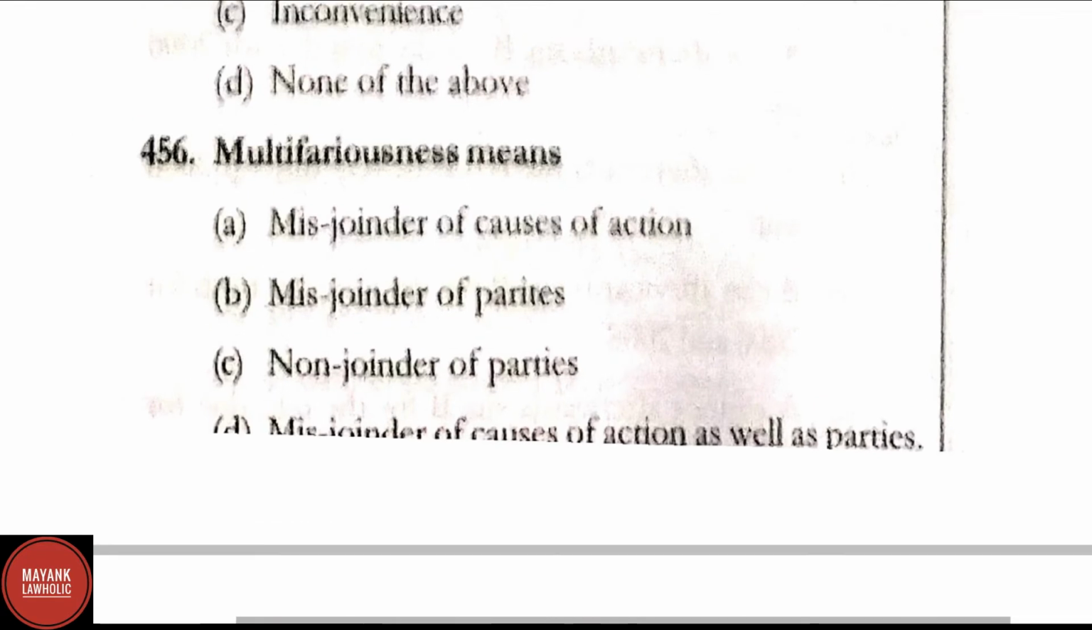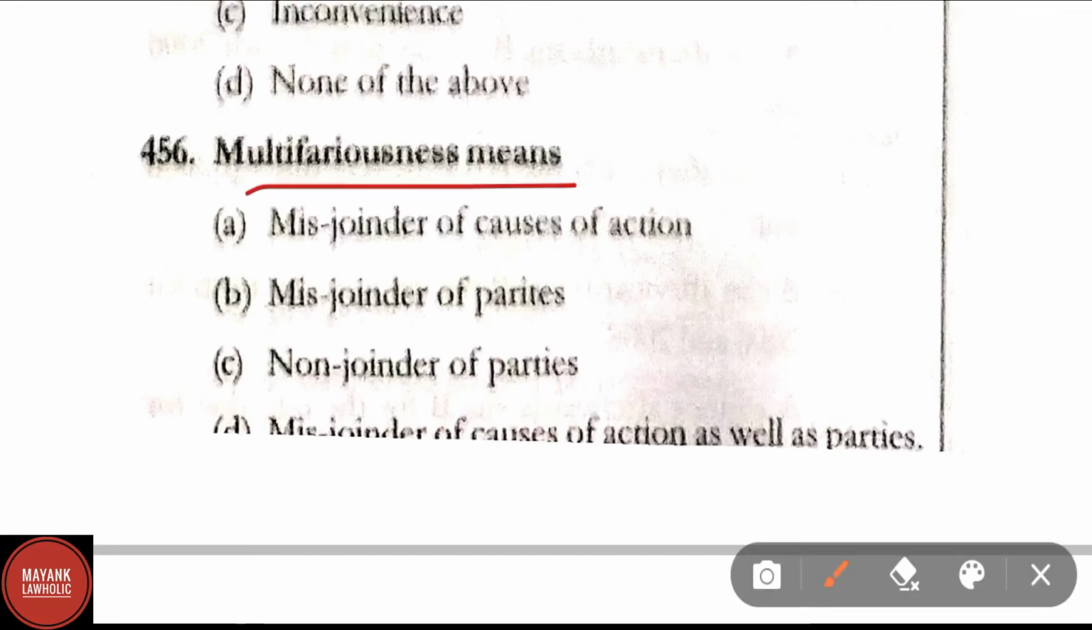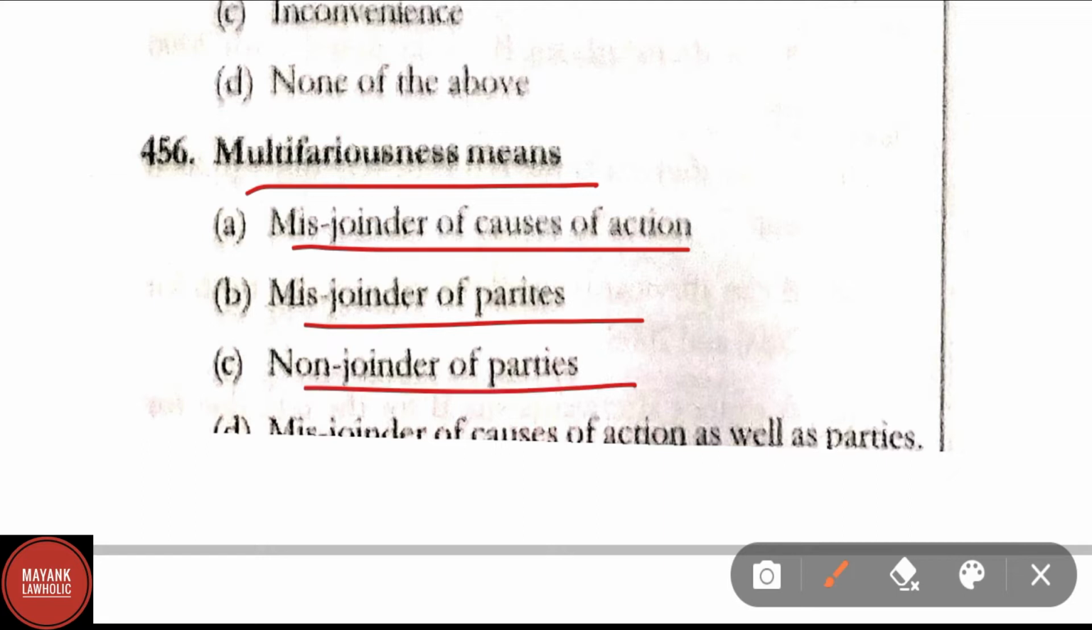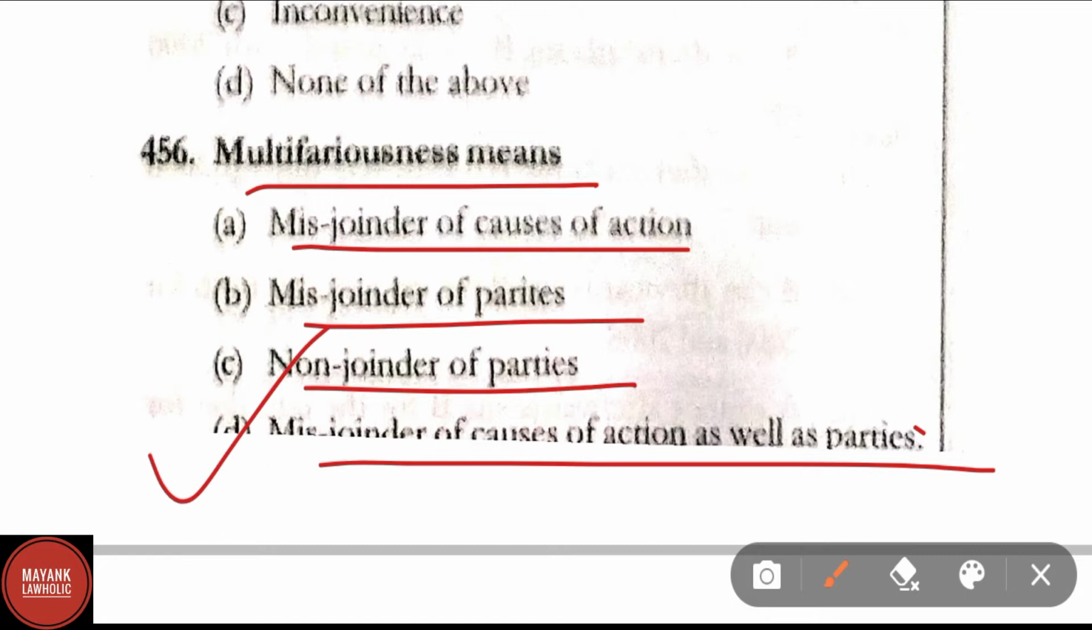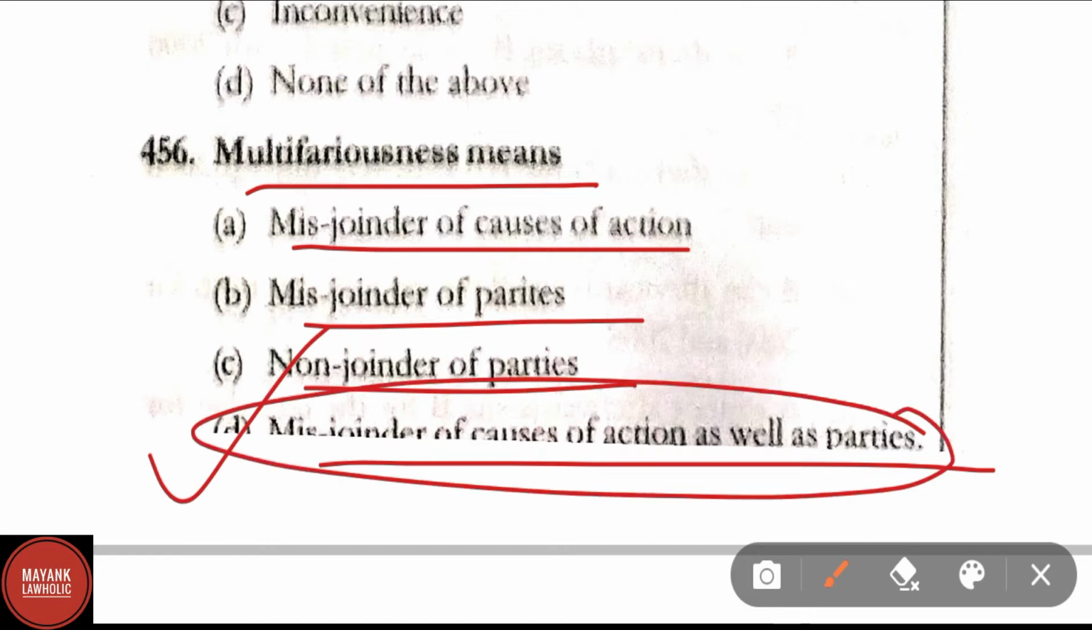Question number 456. Multifariousness means option A, misjoinder of the causes of action, B, misjoinder of parties, C, non-joinder of parties, D, misjoinder of causes of action as well as parties. Correct answer here is option D, that is multifariousness means misjoinder of causes of action as well as parties.